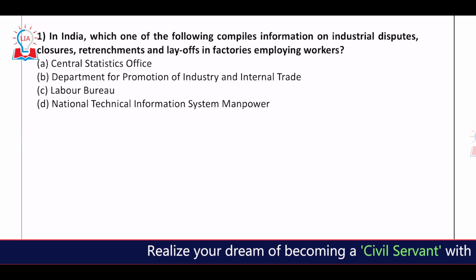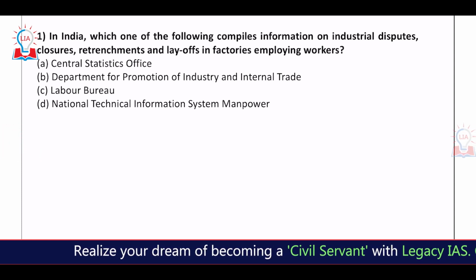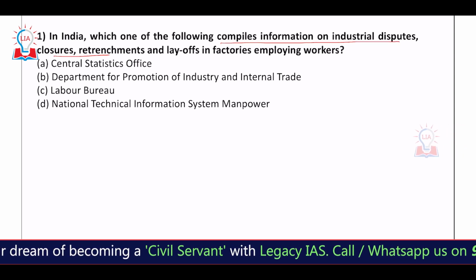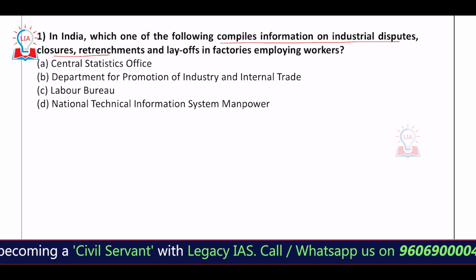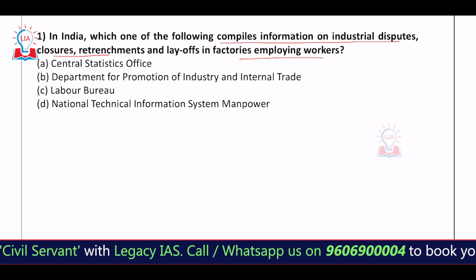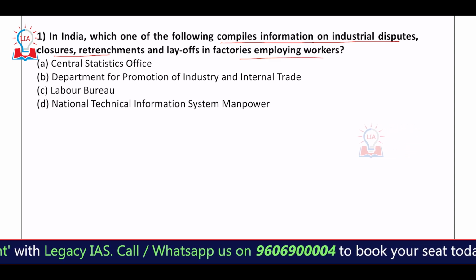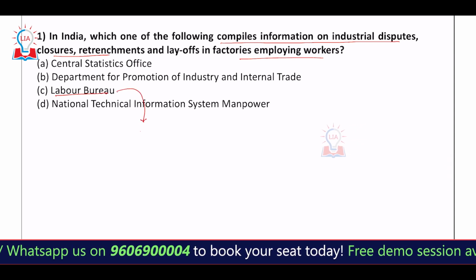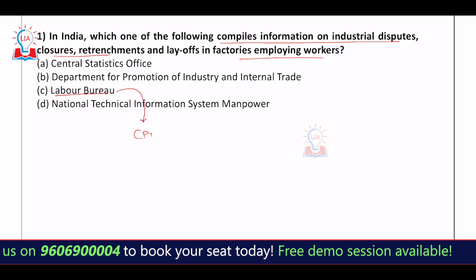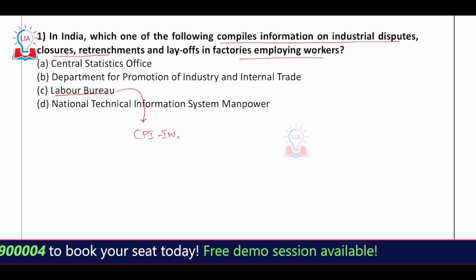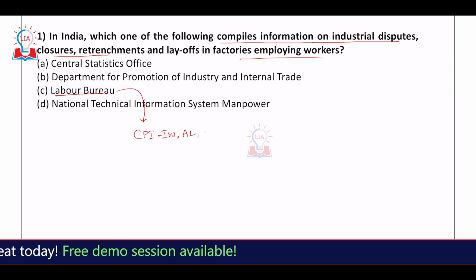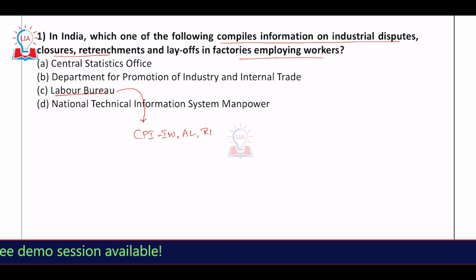It is asking which of the following institutions actually compiles the information on industrial disputes, closures, retrenchments, and layoffs in factories employing the workers. So the answer is Labor Bureau. The Labor Bureau also does other work related to the CPI, industrial workers, CPI, all India labor, agriculture labor, and also your rural labor.